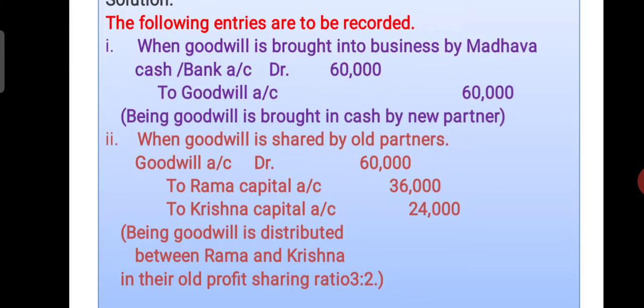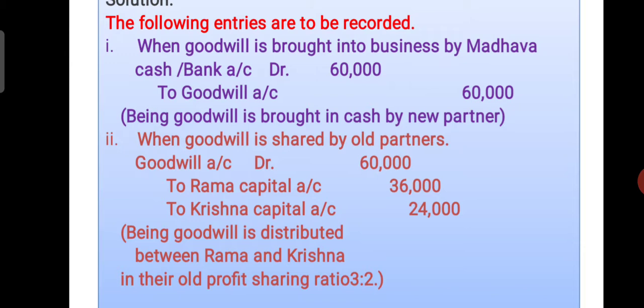And after that you have to distribute the goodwill amount between the existing partners. Who are the existing partners here? Rama and Krishna. What is their old profit sharing ratio? 3:2. When you divide it, you get Rama's share as 36,000, Krishna's share as 24,000 in 60,000 of goodwill.